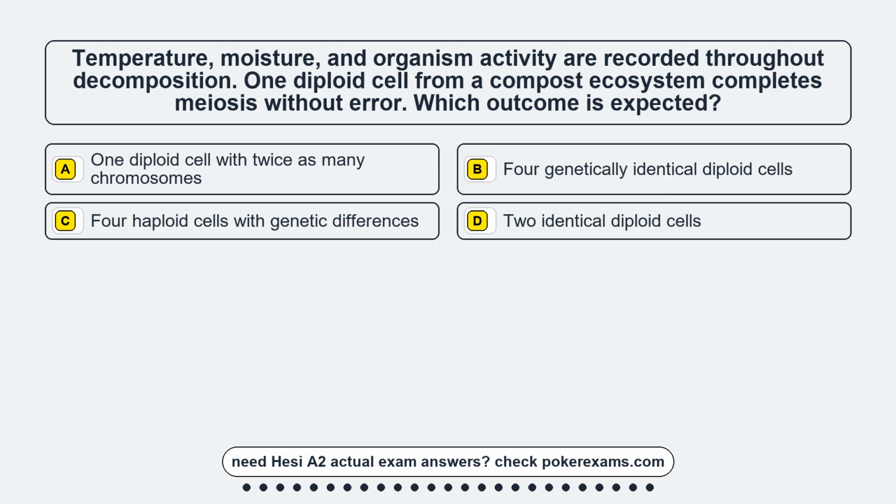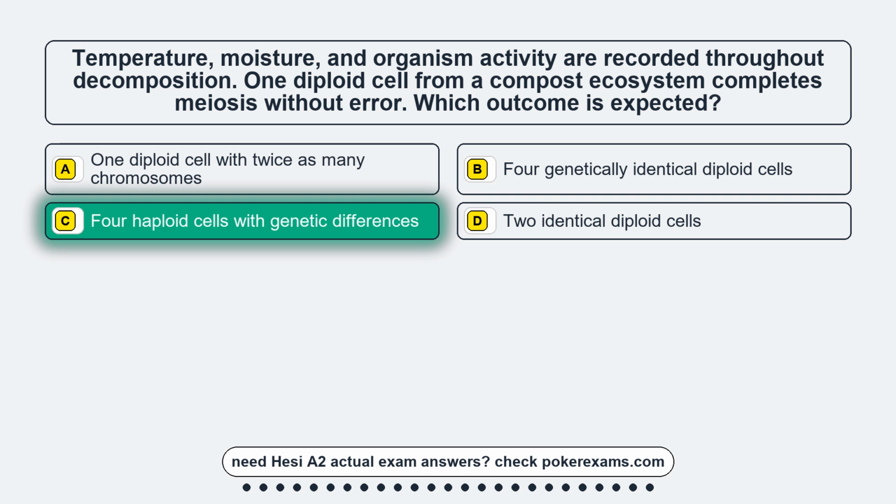Question 3. Temperature, moisture, and organism activity are recorded throughout decomposition. One diploid cell from a compost ecosystem completes meiosis without error. Which outcome is expected? Option A. One diploid cell with twice as many chromosomes. Option B. Four genetically identical diploid cells. Option C. Four haploid cells with genetic differences. Option D. Two identical diploid cells.